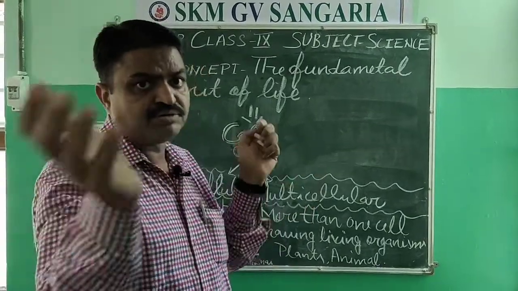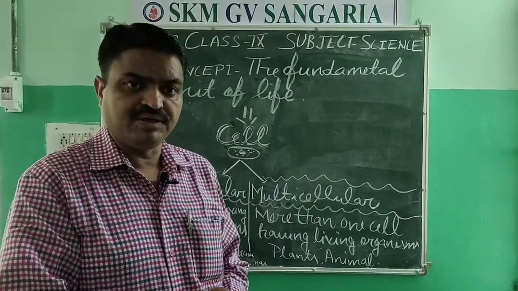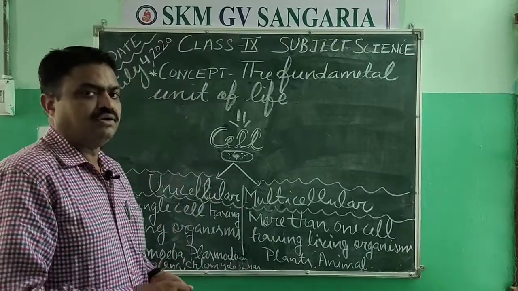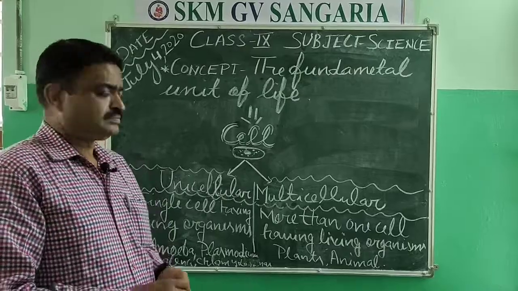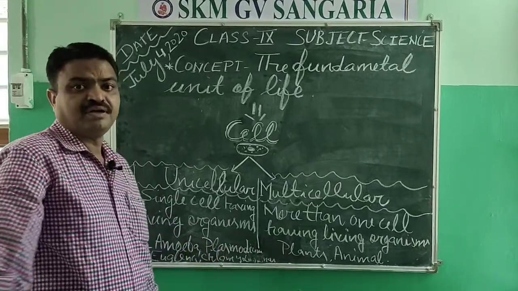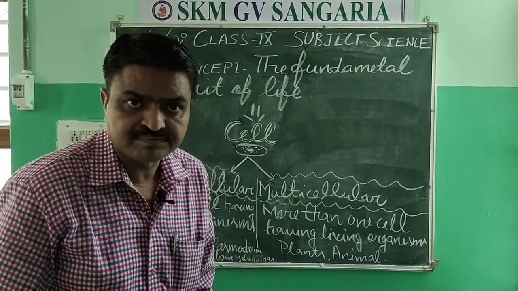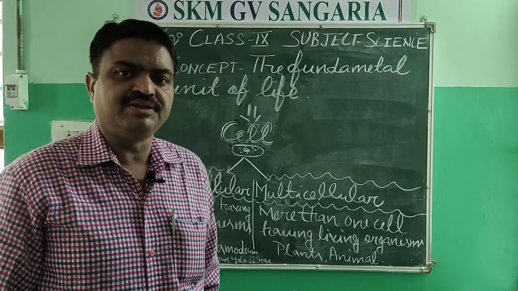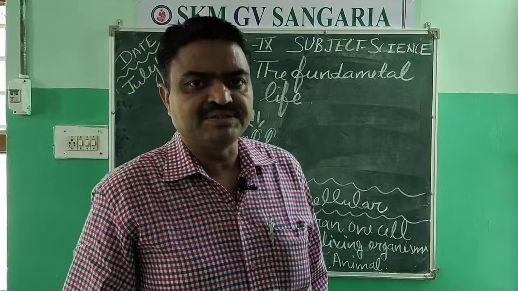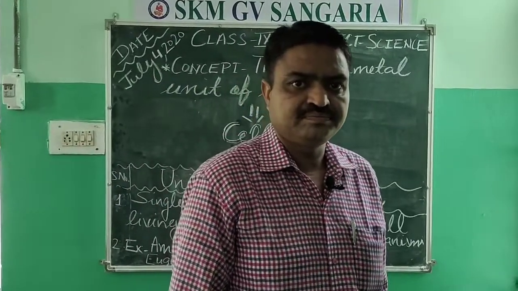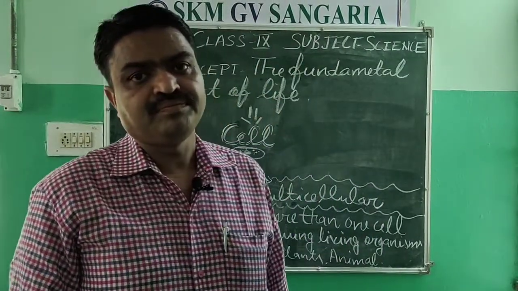If we speak about examples of unicellular organisms, then all the protozoan animals come in this category, like amoeba, paramecium, euglena, plasmodium.